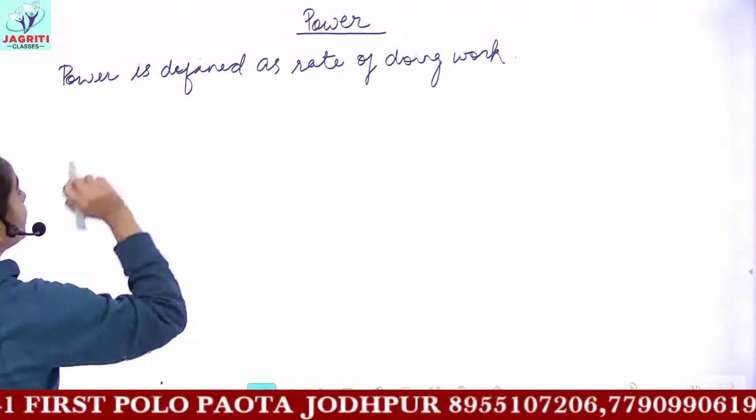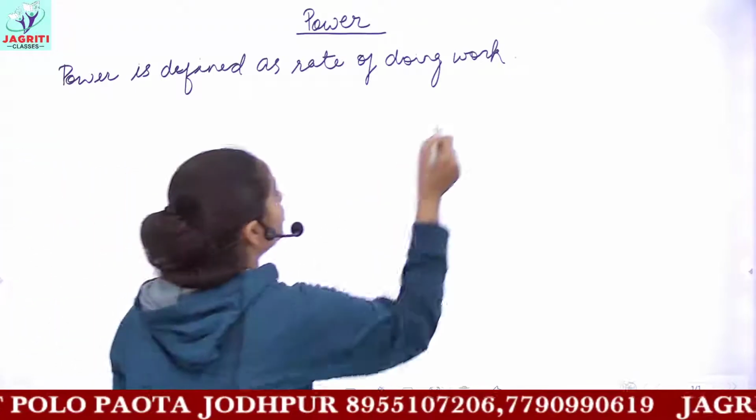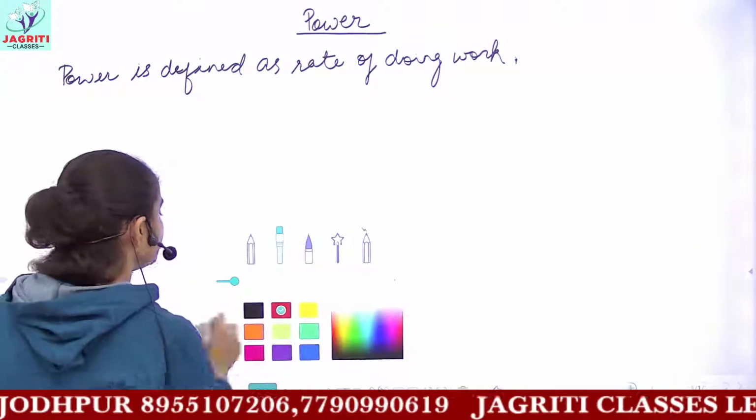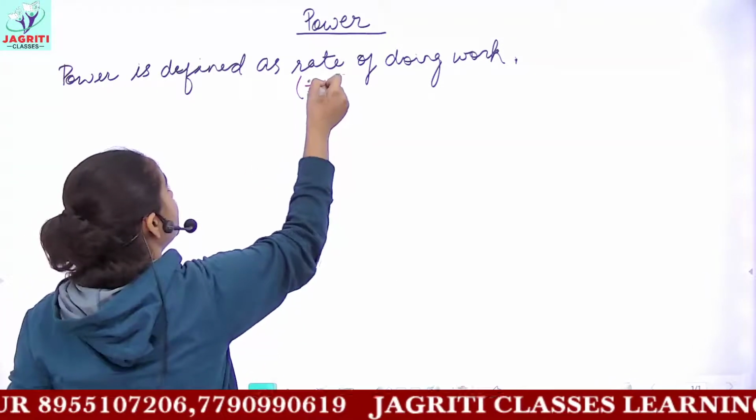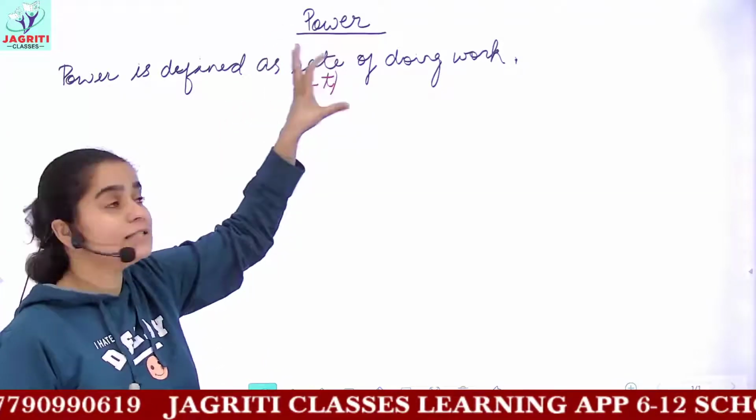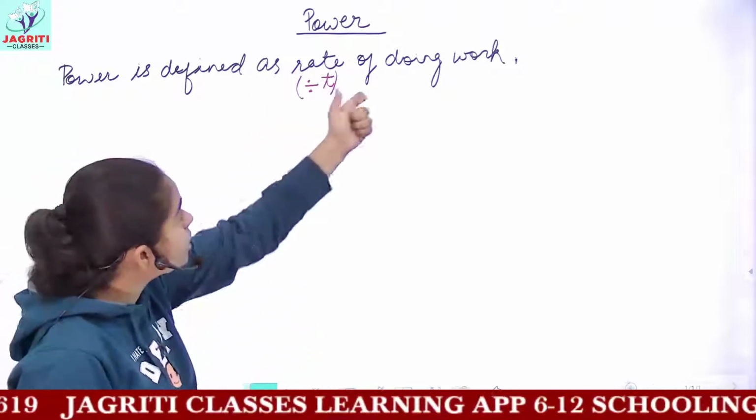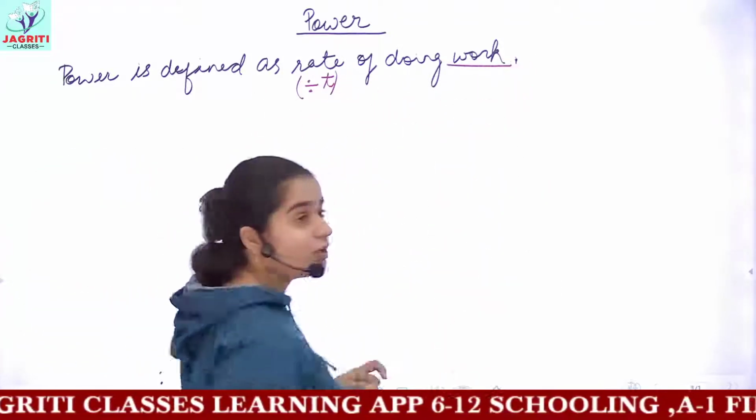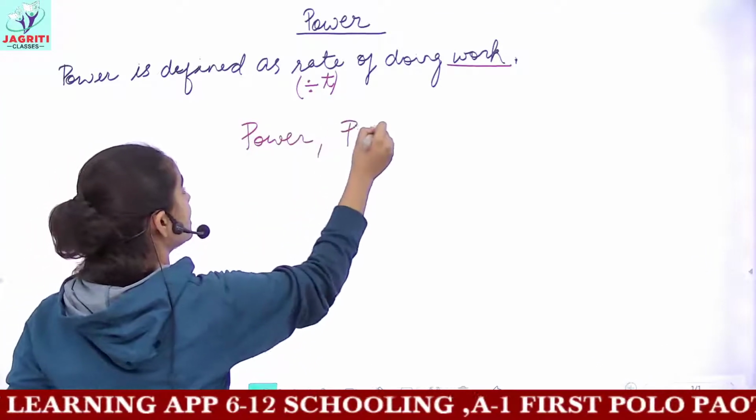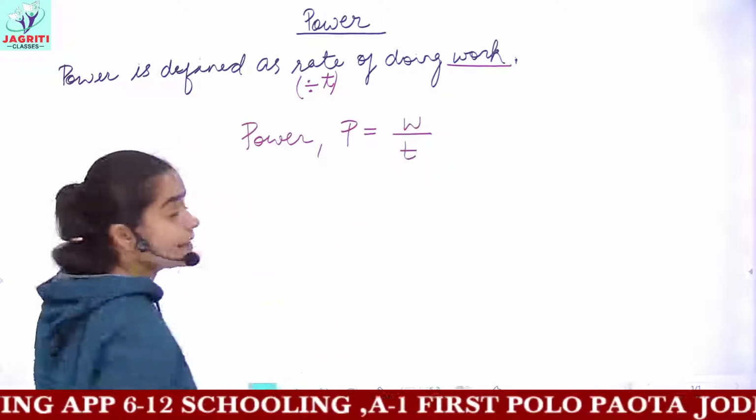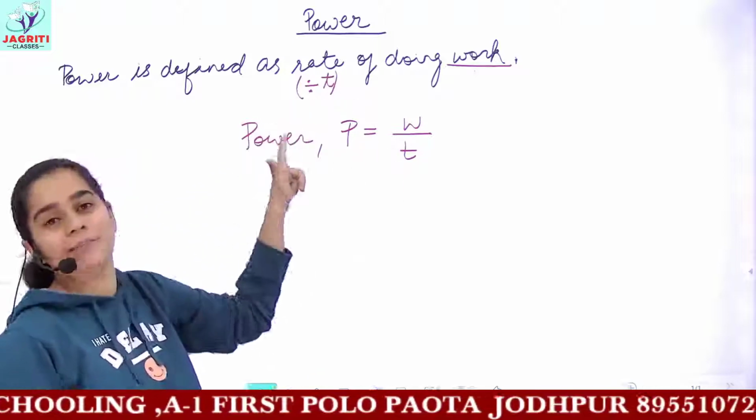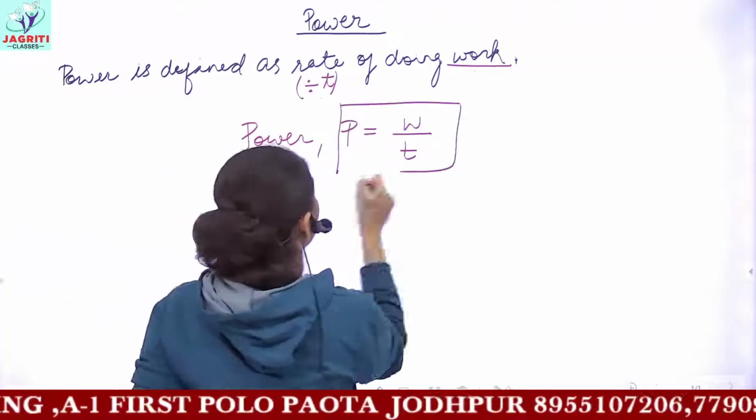Now, from the definition itself, I have told you many times in the previous video lectures, wherever the word rate comes, it means you have to divide the quantity by the time taken, t. Wherever you have the word rate, it means you have to divide by time. And here, rate of work is called power. So the formula for power would be work divided by time, because power is the rate of doing work. So we are dividing work by time to get power. This is the basic formula for power.